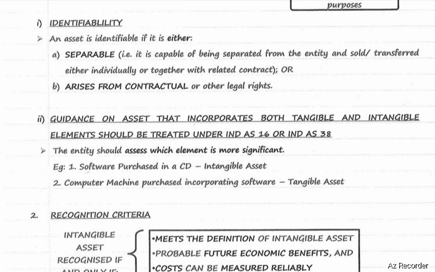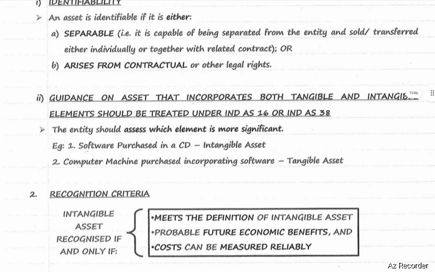legal right. Guidance on whether an asset that incorporates both tangible and intangible elements should be treated under Ind AS 16 or Ind AS 38: it depends upon which element is more significant. For example, software purchased in a CD. Here, software is more significant. It shall be considered as an intangible asset.